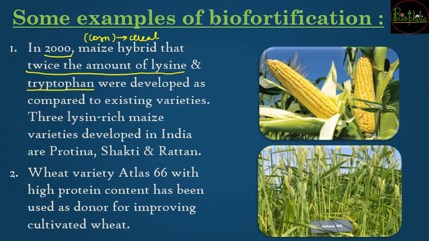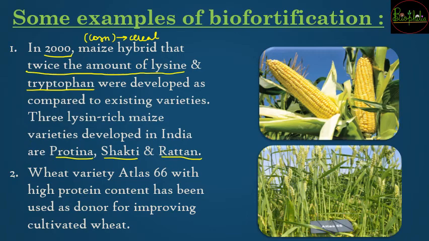So existing varieties, say these hybrid varieties, are going to be much more nutritional, and eating those can help you to suffice the needs of the amino acids. So what are these varieties that are developed in India? It includes Proteena, Shakti and Ratan, which are going to be the hybrid maize varieties biofortified for lysine and